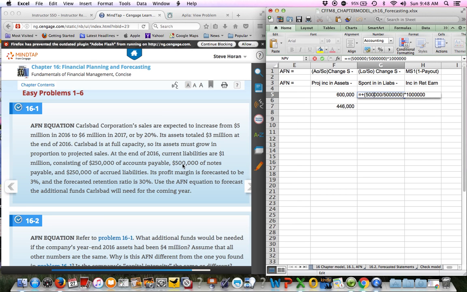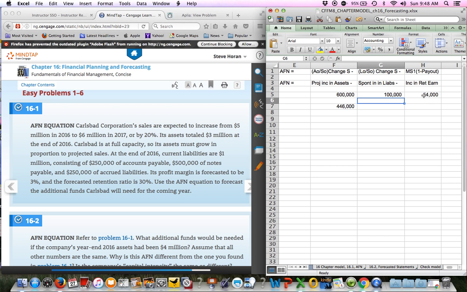Now, it doesn't mean we won't go out and get more notes payable. We may do that, but it's not spontaneous. The whole point is this is spontaneous. So we only include 500,000 in that number, and we divide that by sales today, the 5 million number. We multiply that by the change in sales.